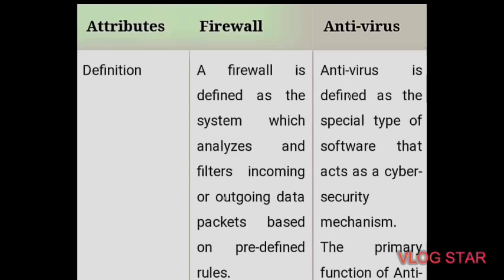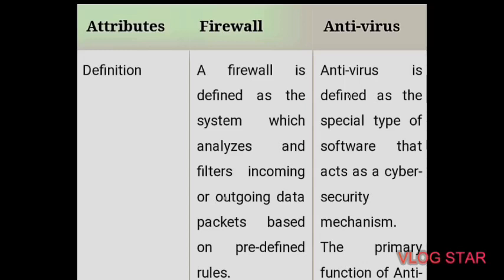For firewall, because the firewall supports both types of implementation, hardware as well as software, it is more scalable than antivirus. In terms of antivirus, they are generally considered less stable, or we can say less scalable than firewalls. This is because antiviruses can only be implemented at the software level. So they don't support hardware level implementation. Then next point, last, is threats.